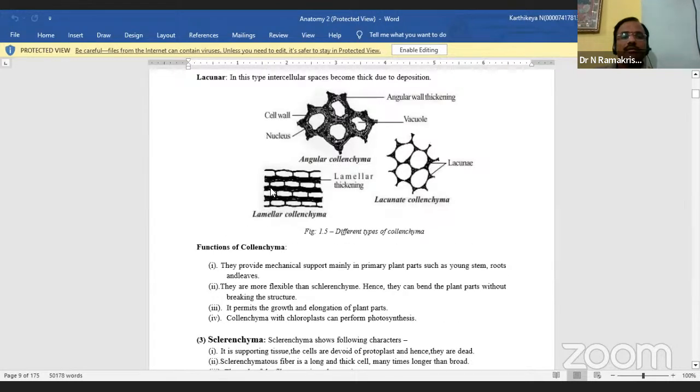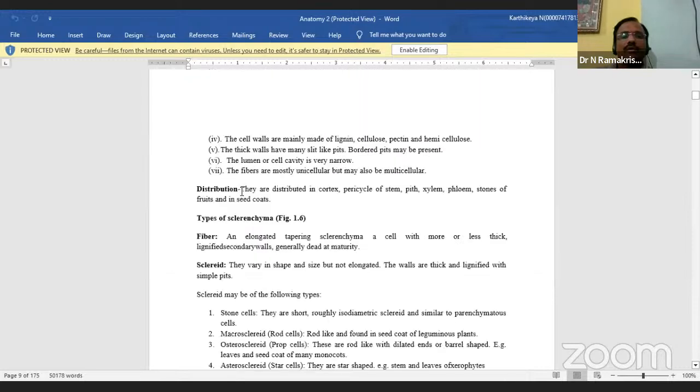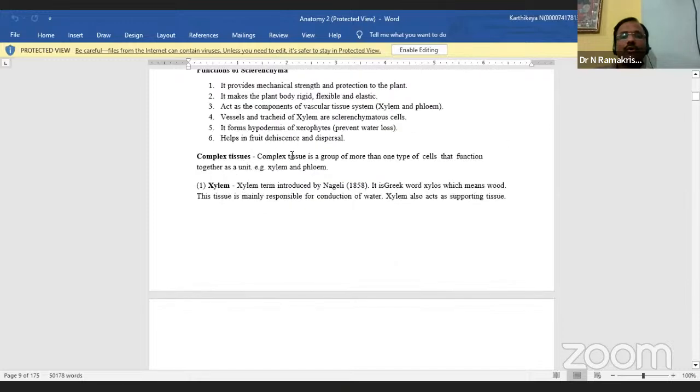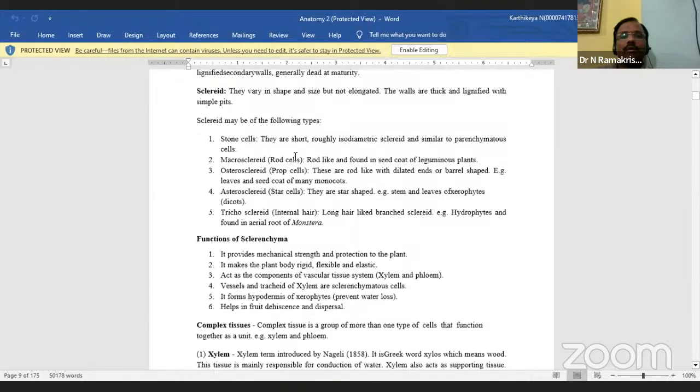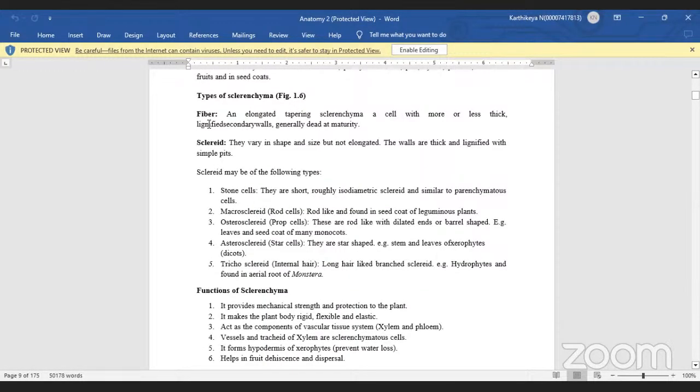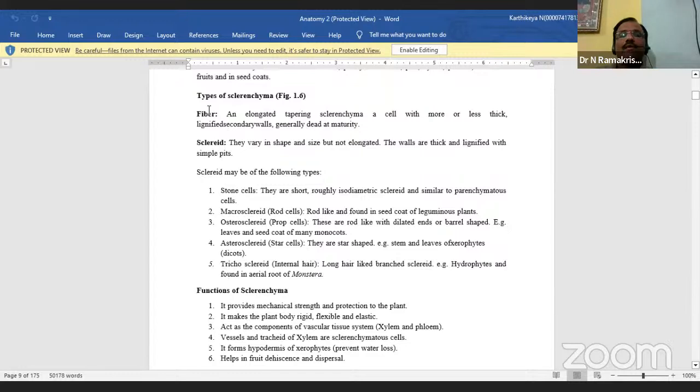This one here is a sclerenchyma. So how many types of sclerenchyma are there? The first one is fiber, the second one is sclereid. Two types are there. Fibers are very simple: cells with more or less thick, lignified secondary walls, generally dead at maturity.